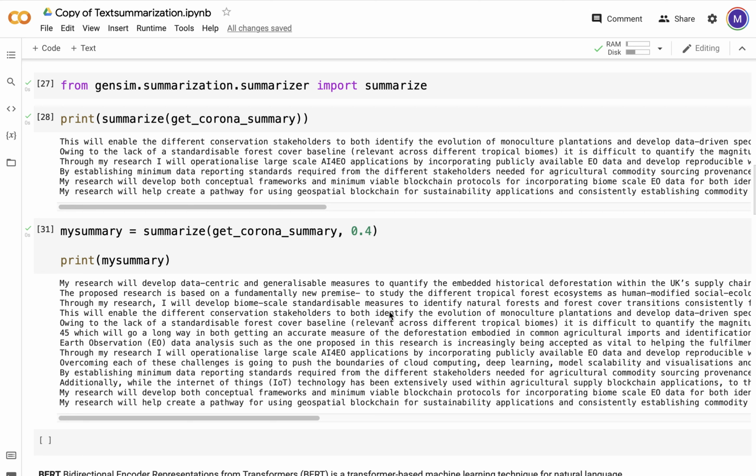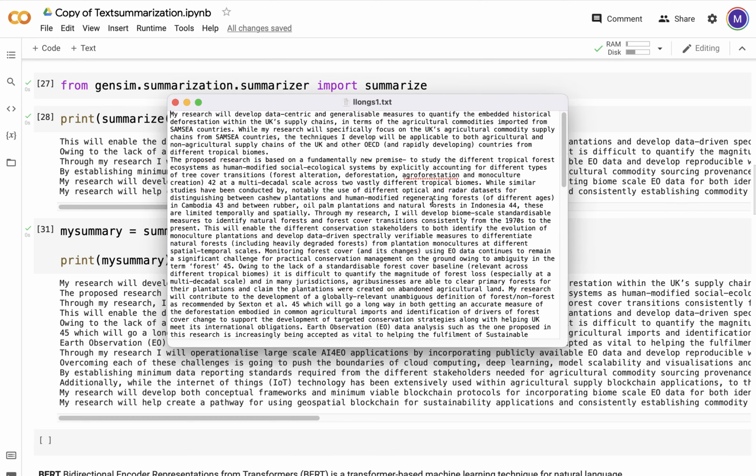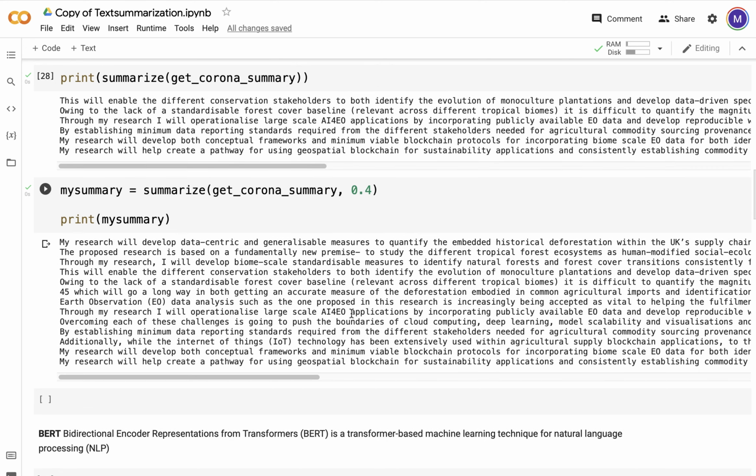Through my research, I will develop biome scale measures to identify. I will operationalize. My research will develop conceptual. Anyway, this one has done a pretty decent job of shortening it and covering all the themes that I had in my write-up.